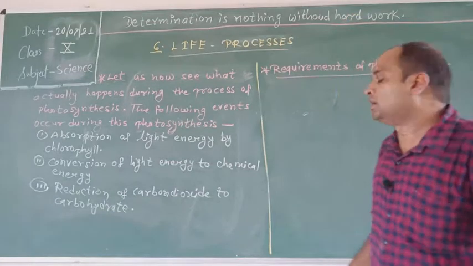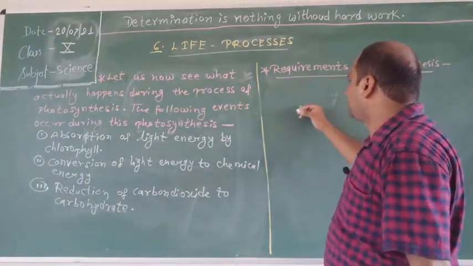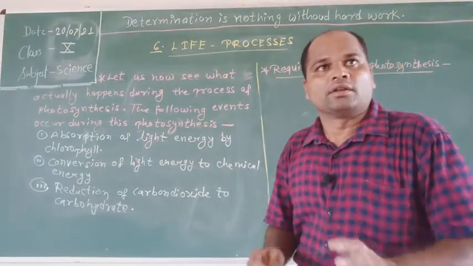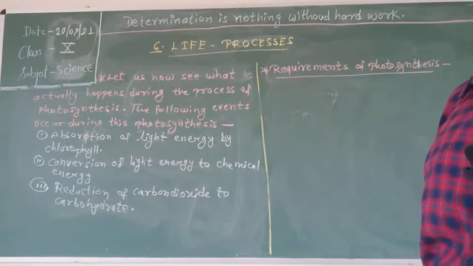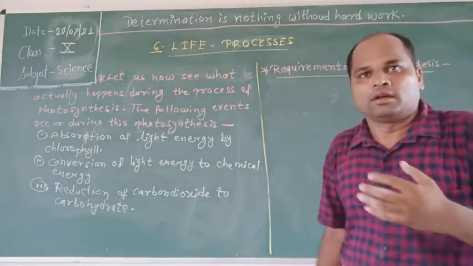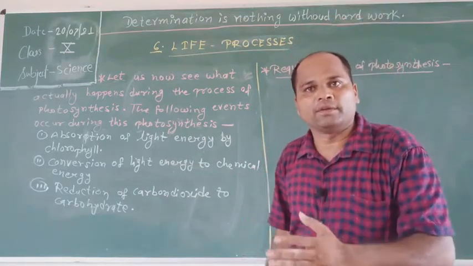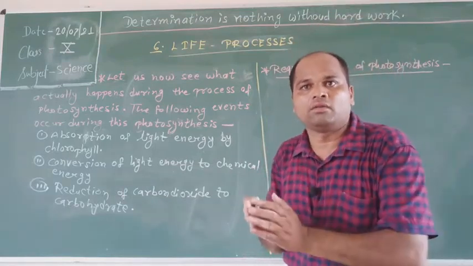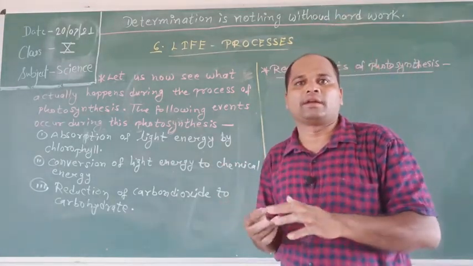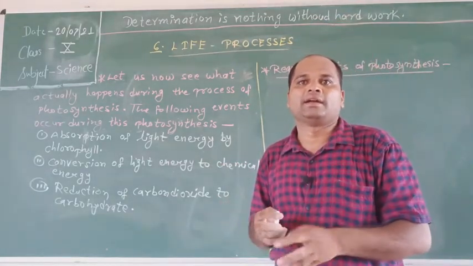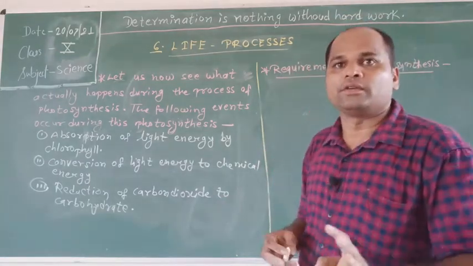Students, now the requirements of photosynthesis. The process of photosynthesis depends on the availability of four components. These are chlorophyll, carbon dioxide, water, and sunlight. Understand how these components are necessary for photosynthesis.